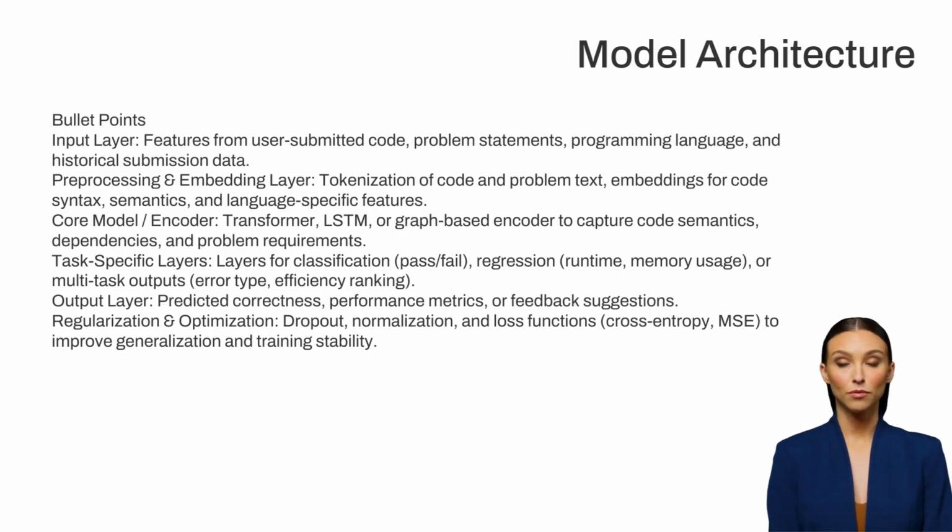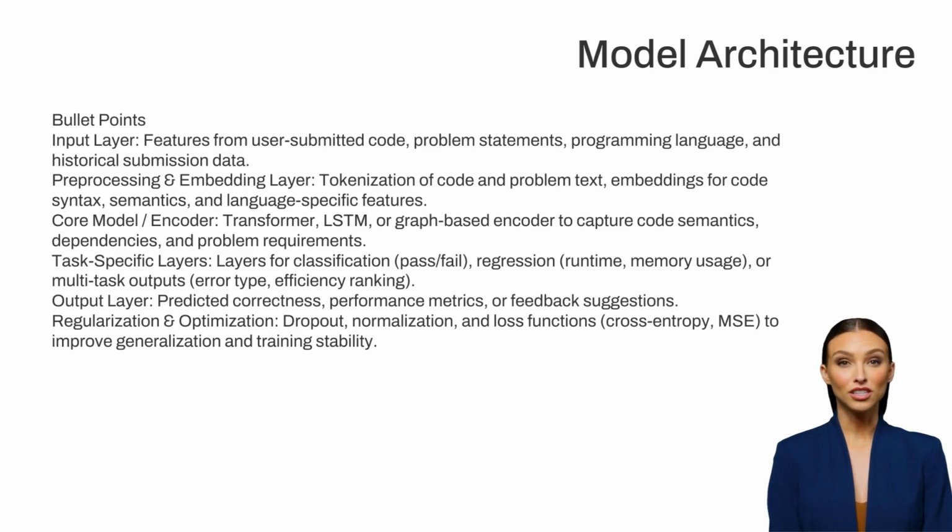2. Pre-processing and embedding layer. Before feeding the data into the core model, code and text are pre-processed. This includes tokenizing the code into meaningful tokens, keywords, operators, identifiers, and converting problem statements into embeddings.